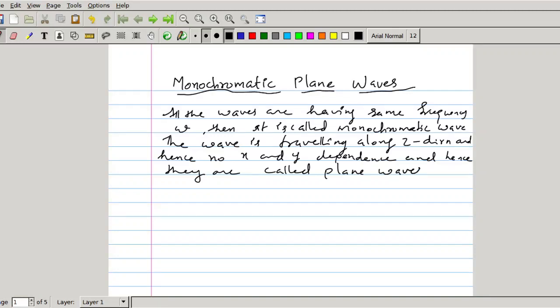So we are assuming plane wave solution for the wave equation.